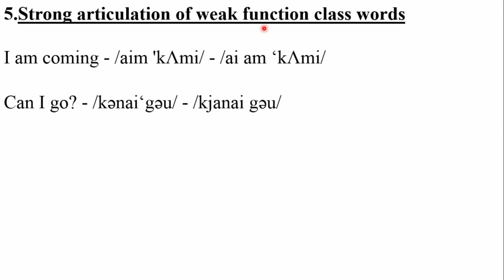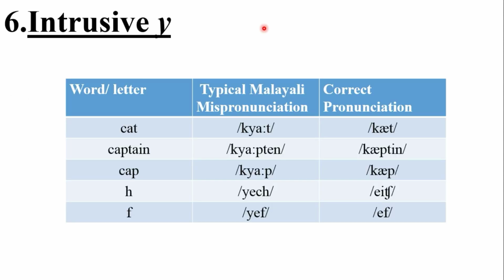Now moving on to the sixth one, intrusive Y. Another English pronunciation challenge for Keralites arises as a result of the lack of certain corresponding English sounds in Malayalam phonology, as there is no equivalent to the English vowel sound. We don't have this sound in Malayalam.